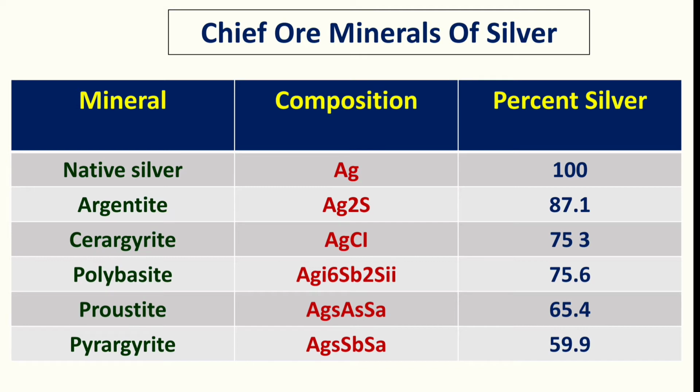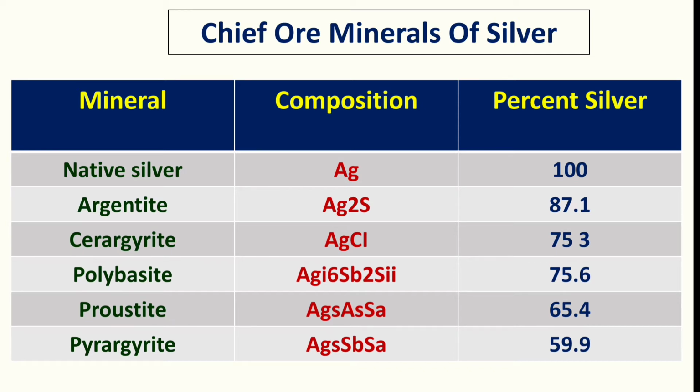And polybasite, the composition of which you have to remember. Then pyrargyrite, and proustite. These are the important ones you have to understand. Argentite, native silver and cerargyrite are the important ore minerals of silver.